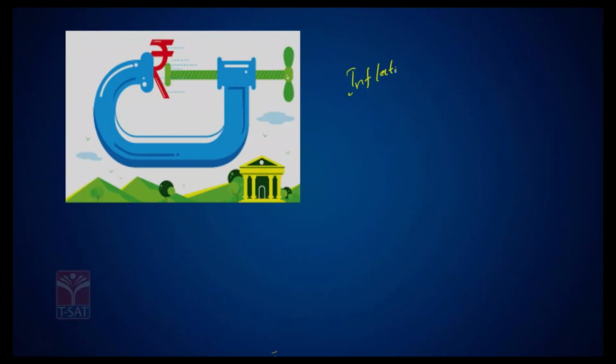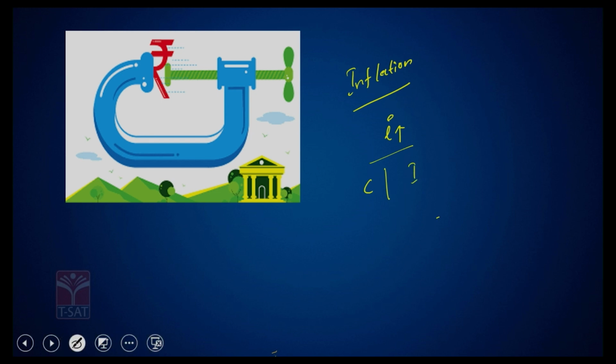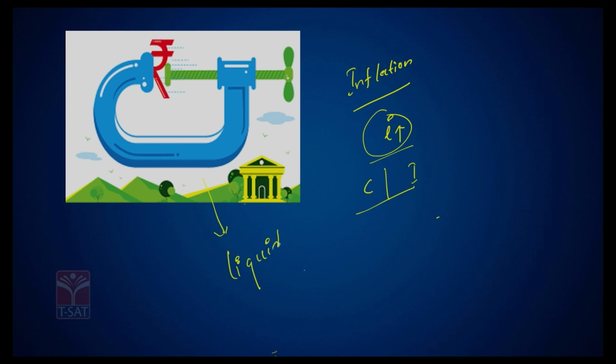Okay. Now let's look at the other aspect. Imagine, in the name of containing inflation, RBI goes for increasing interest rates to a very high extent. In such a case, at very high rates of interest, neither consumers would be happy borrowing and spending, nor would investors be happy to borrow and invest. As a result, since no one is interested in borrowing and money is not available at a cheap rate of interest, that results in a very different situation, what we typically call a liquidity crunch. Crunch means shortage, severe shortage.